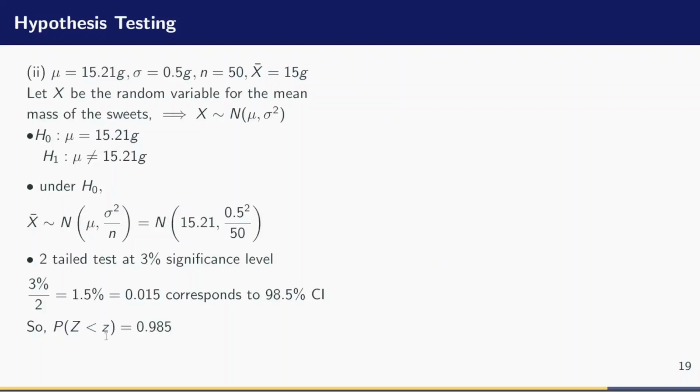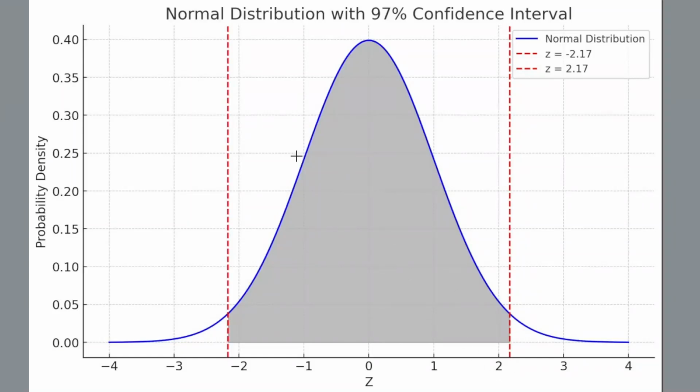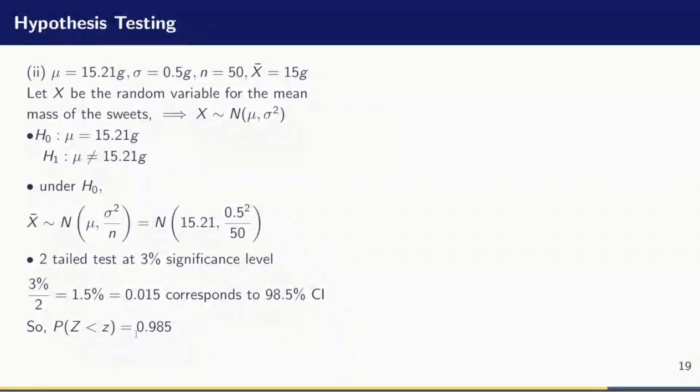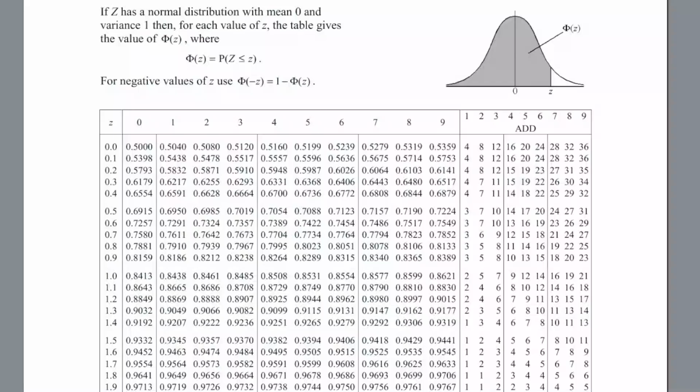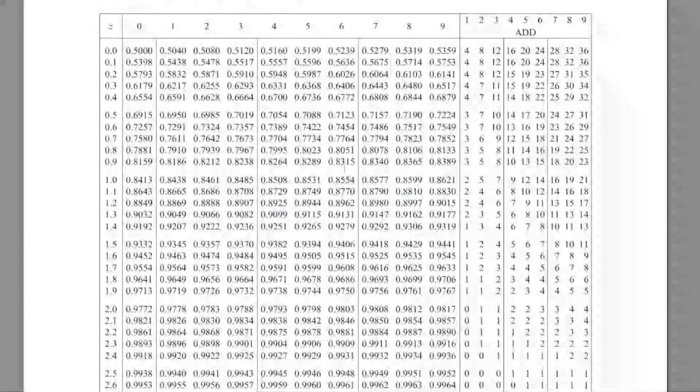So I can use this now to find the Z score, that is to find this Z value at this point. Okay. All right, so that means that Z will be phi inverse of 0.985. So the question is, what is the Z score when the probability is 0.985? Let us go to our normal distribution table and identify 0.985. Where is it? Here it is. I have exactly that value.